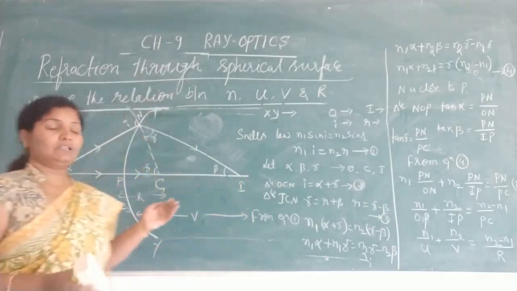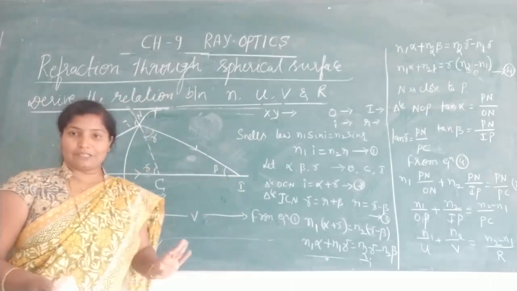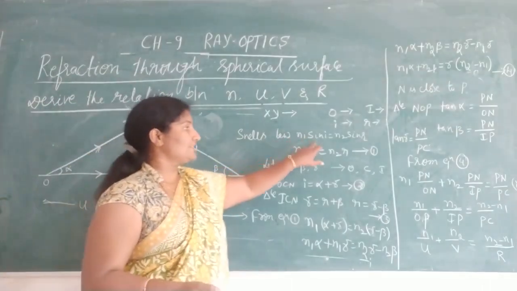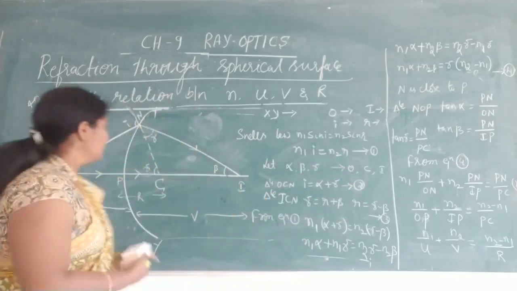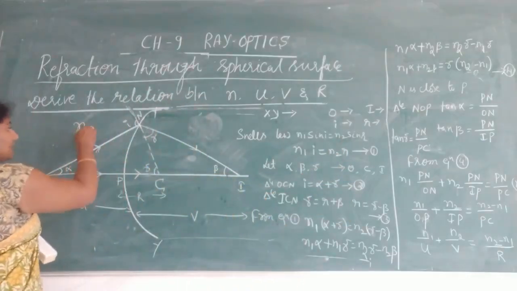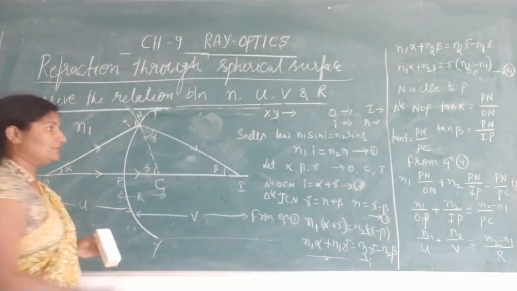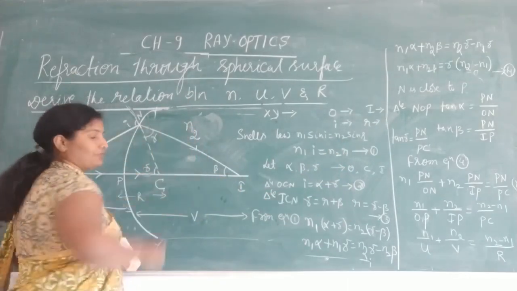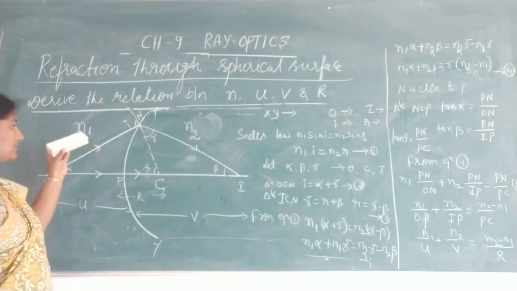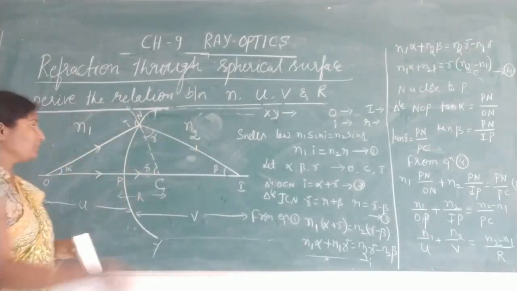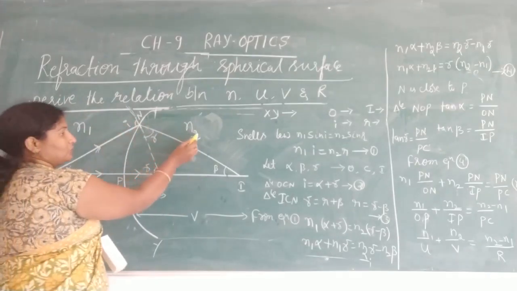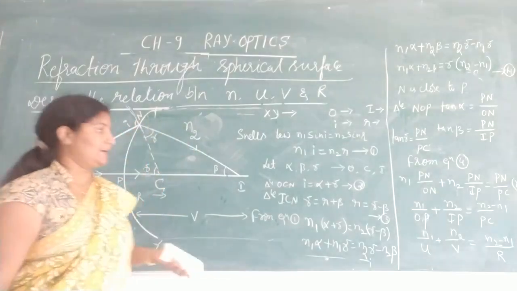Next, by using mathematics, we know Snell's law: n1 sin i is equal to n2 sin r. This is a rarer medium of refractive index n1. This is a glass medium, that is a denser medium, of refractive index n2. This is n1, this is n2. This is Snell's law.